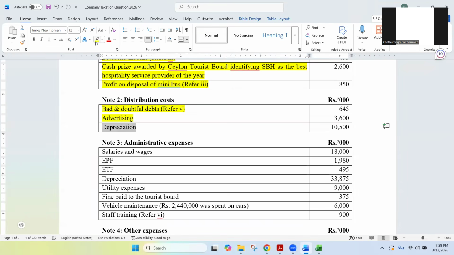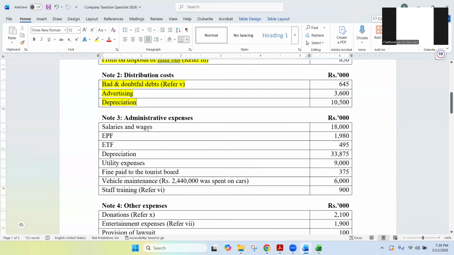Depreciation, of course, we have done. We calculated capital allowances and all. Now, coming back to admin expenses, salaries and wages are deductible. We can deduct these expenses. EPF, ETF, deductible. No need to do any adjustment because these expenses have already been deducted. Depreciation we considered, we calculated capital allowances. Utility expenses deductible, we have already deducted. So no need to do any adjustment.